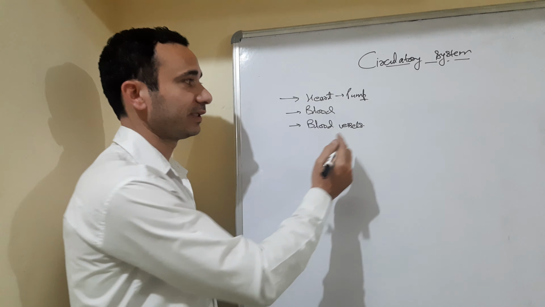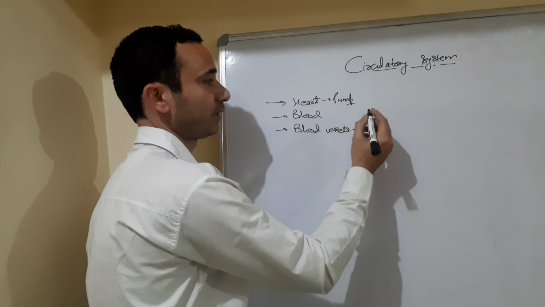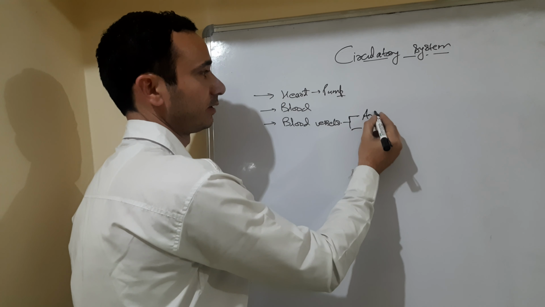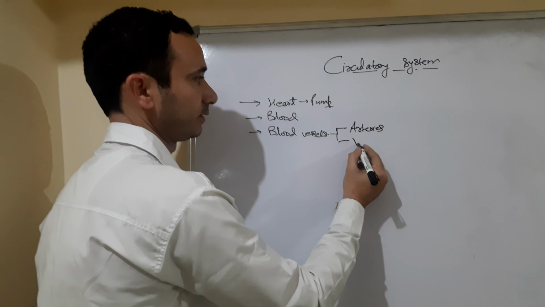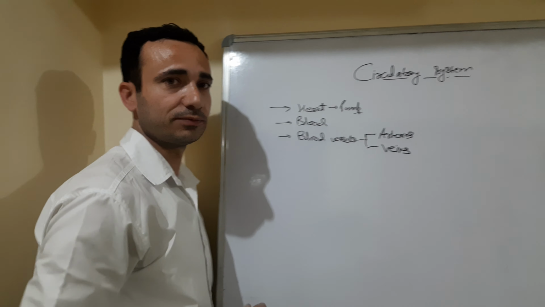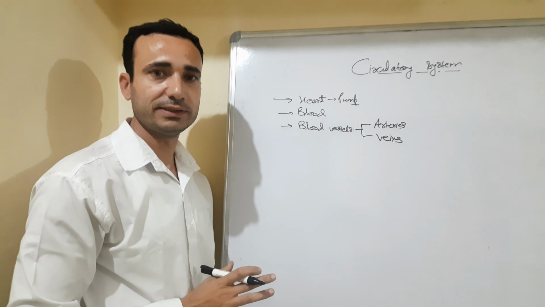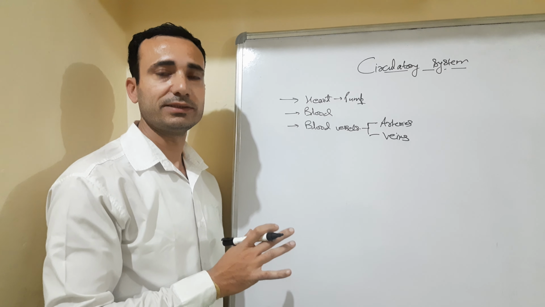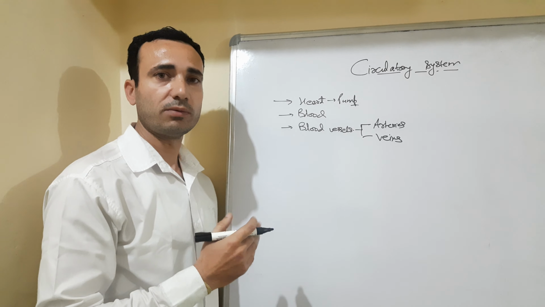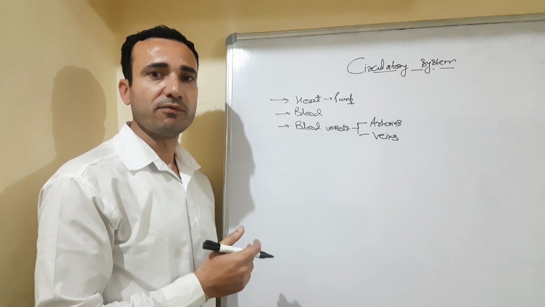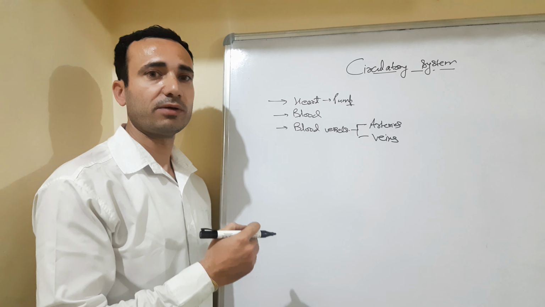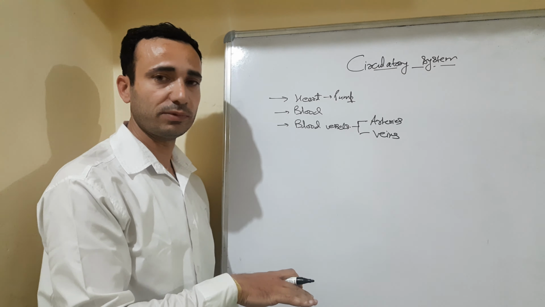Now, these blood vessels are basically of two types, and these are arteries and veins. The main difference between arteries and veins is that the arteries carry the blood from the heart to the body organs, whereas veins carry blood from the body organs back to the heart.